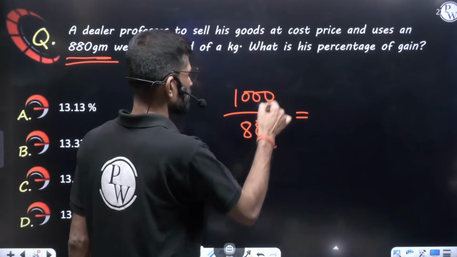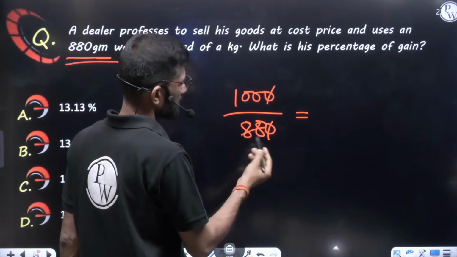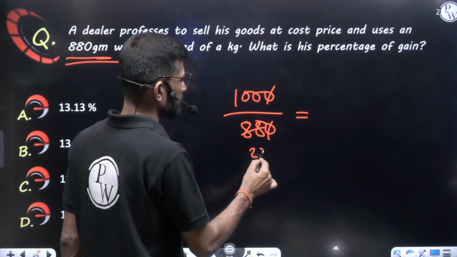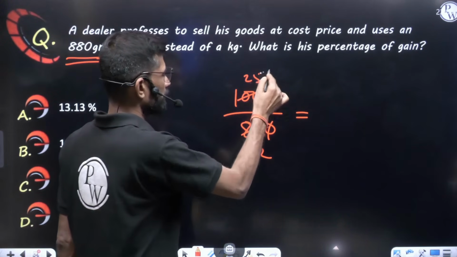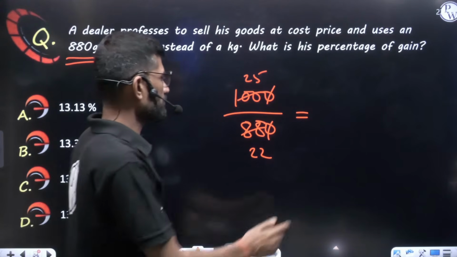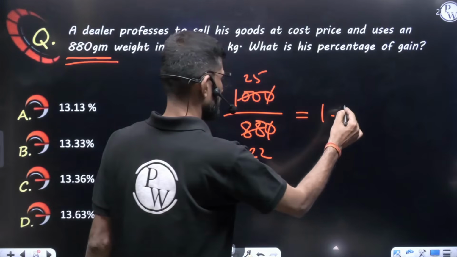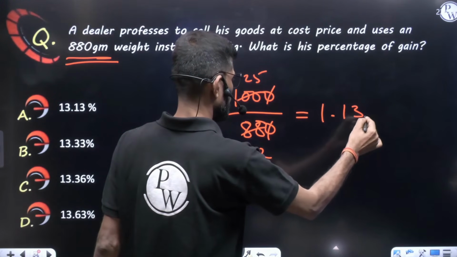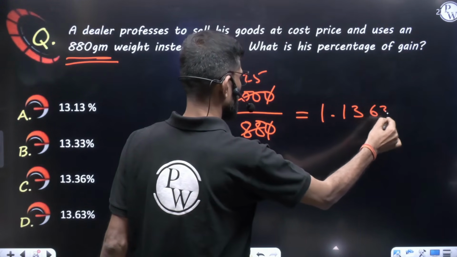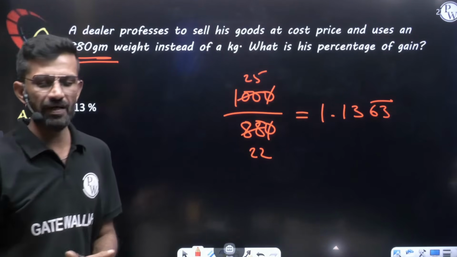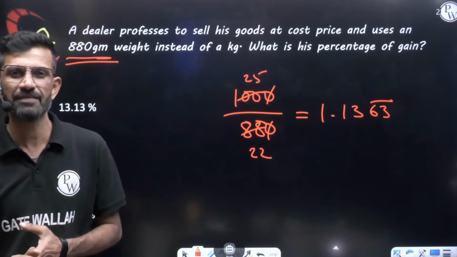If I am not wrong, 0, 0 cancel. This is the 4 table, if you go 22 and 25. 25 by 22. If I am not wrong, 1.1363 bar, I think. 1.13636363 it will be going on.